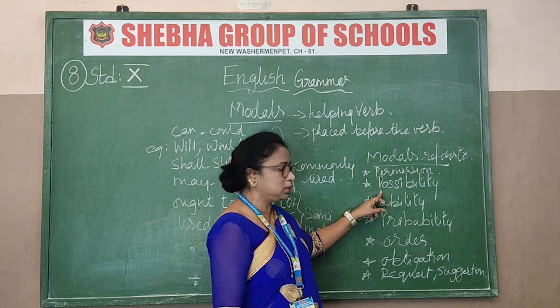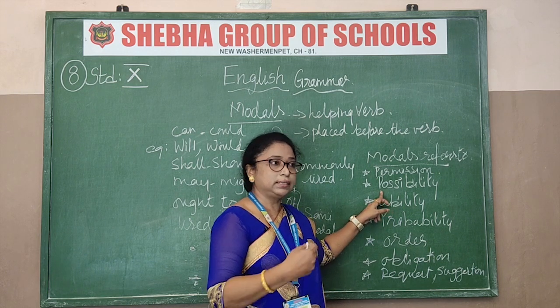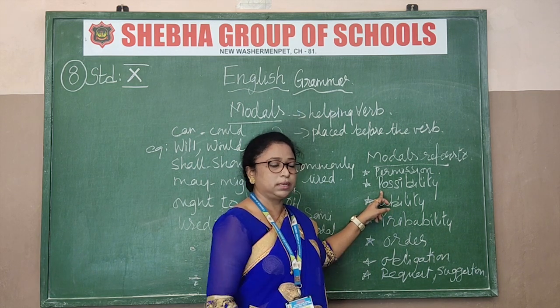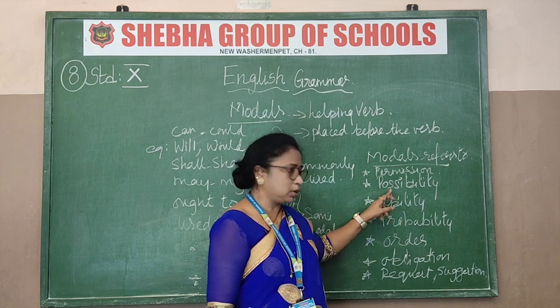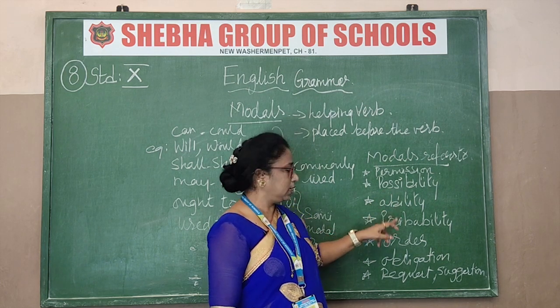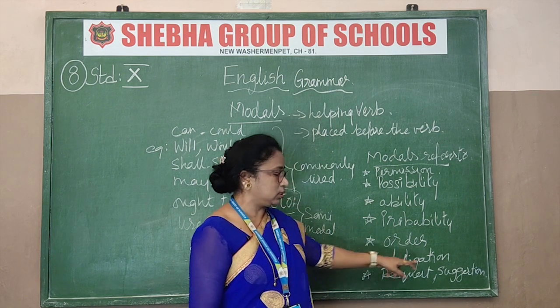And the next is possibility. Would I be able to do this? Can I study so nicely like that girl? So that's a possibility. Okay. The next is ability, the same as possibility, ability or something. The next is probability, and then order, obligation, request, suggestion.